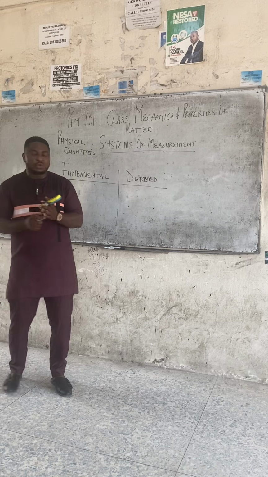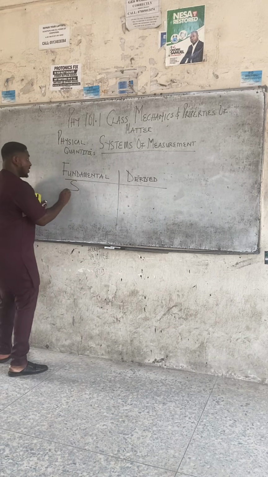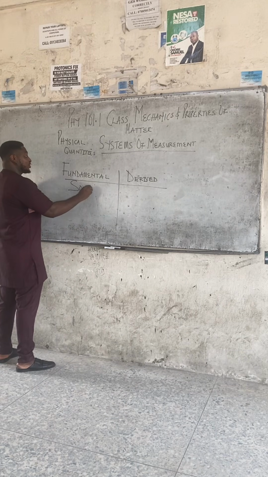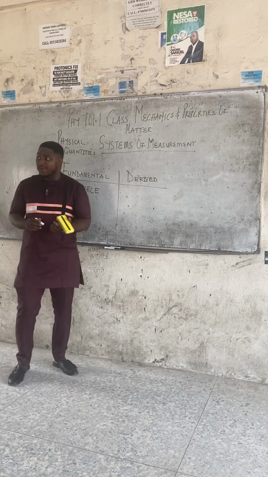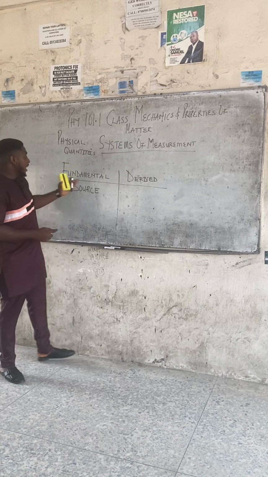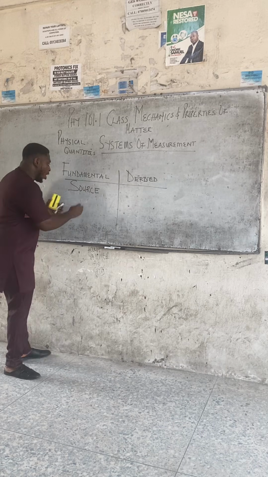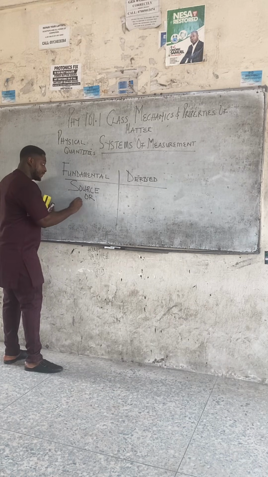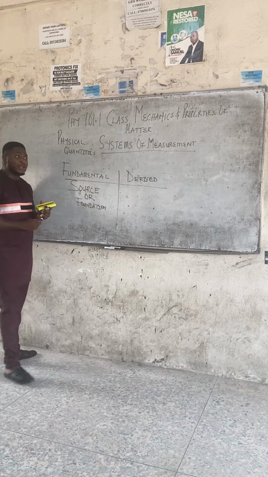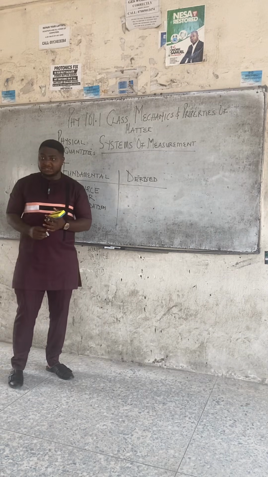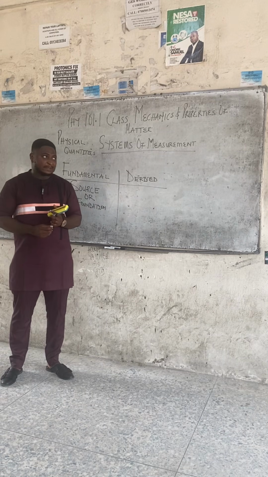So they are the source, or the foundation, of all quantities we have in physics.